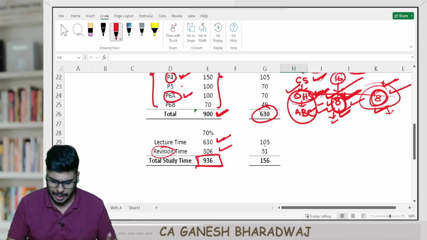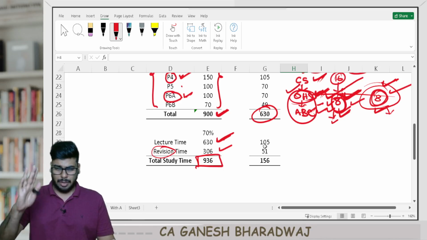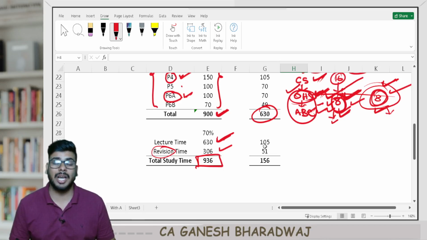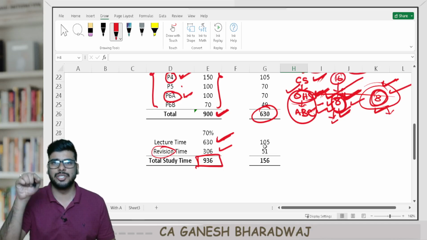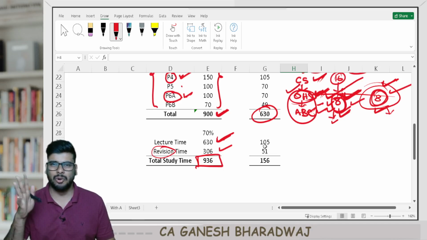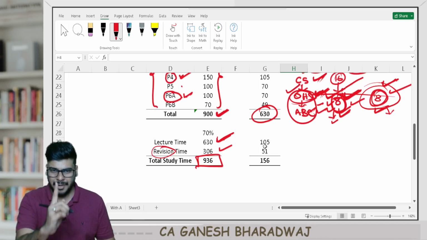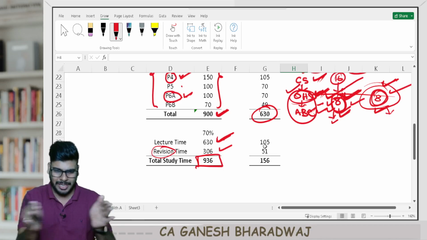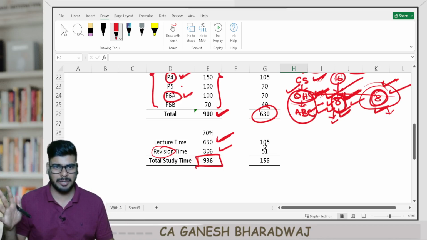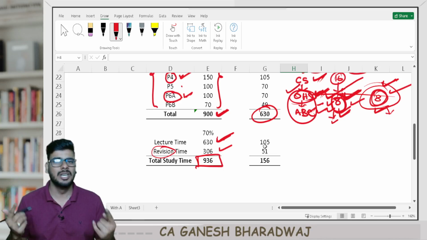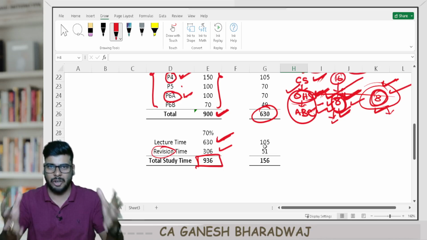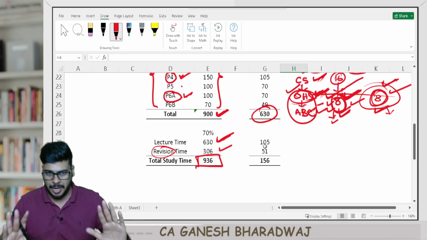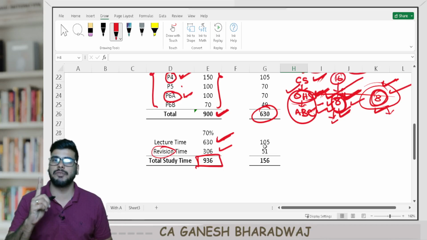But remember one thing, guys, when you are watching the lectures, more specifically, if you're watching a recorded lecture, don't think I want to save time, so don't do this 1.5 speed, 2 speed and all. No, you're not watching a movie here. For every single minute that you're watching properly, you need to get its worth. If you are watching it quickly, better don't watch, because even that time is a waste of time, if it does not enter your mind. So watch it patiently, it's okay, but strategize whatever you're watching right now.